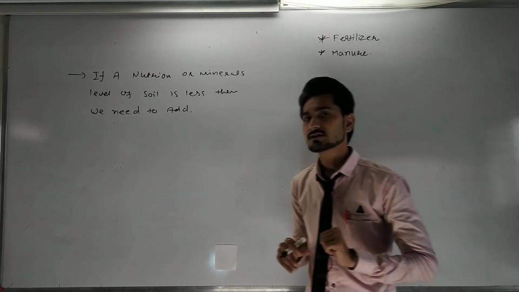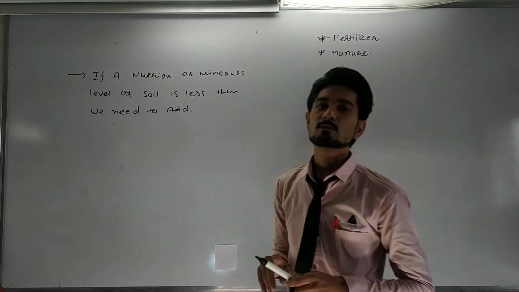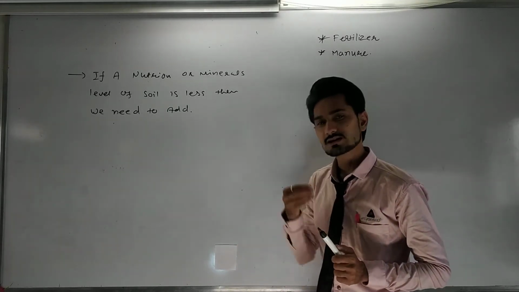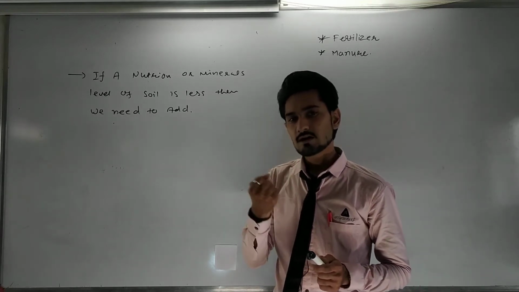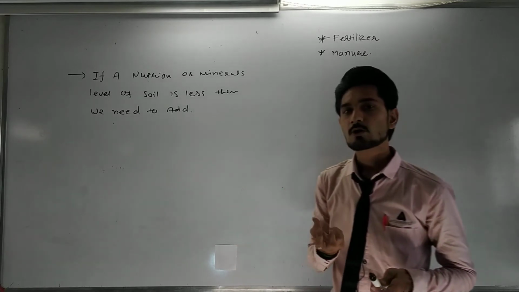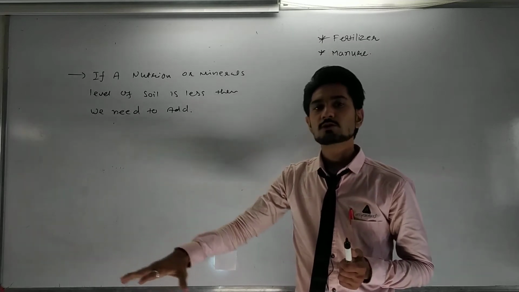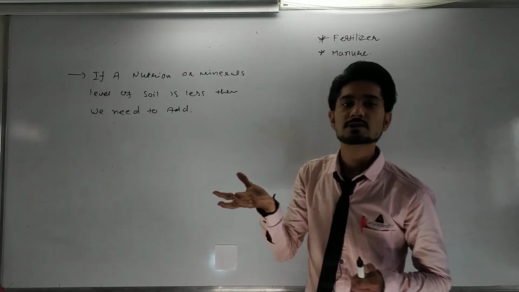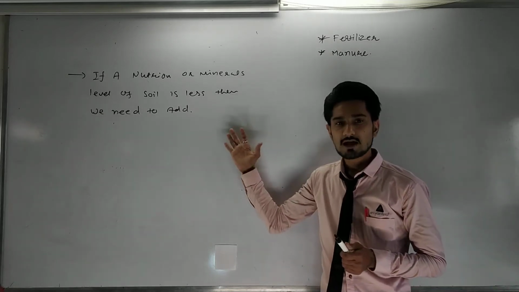Generally, what is the difference between manure and fertilizer, and what are the components we are using? The components that are composed naturally, which we use and give to the soil to increase the level of nutrition, can be called manure.